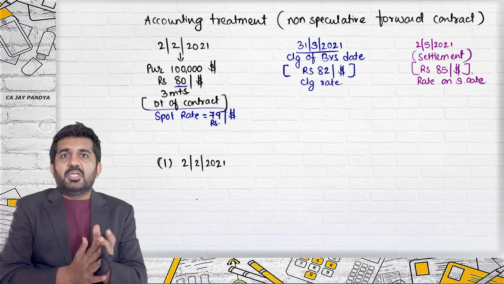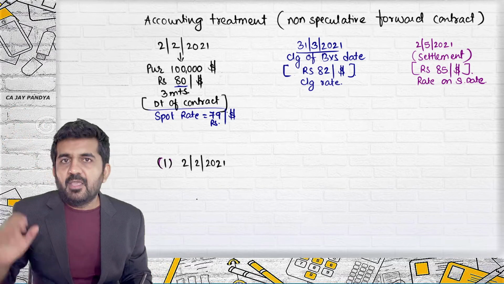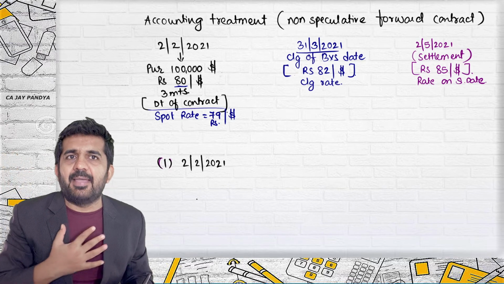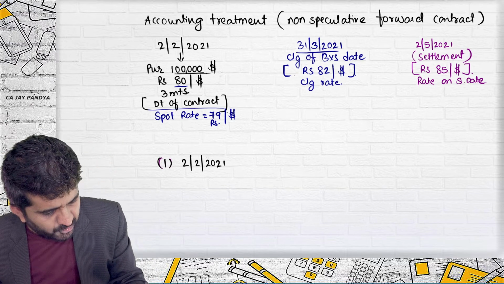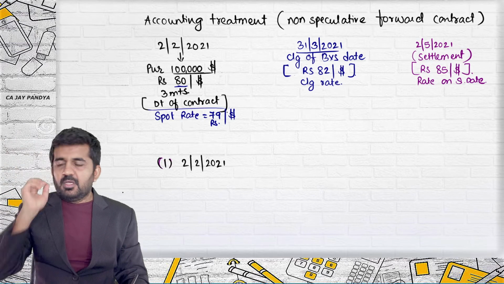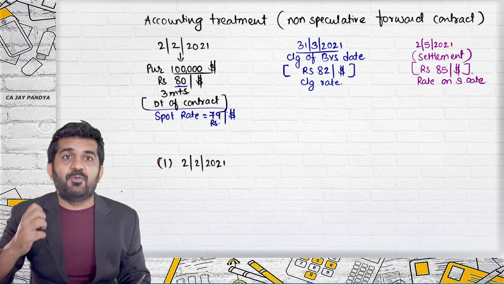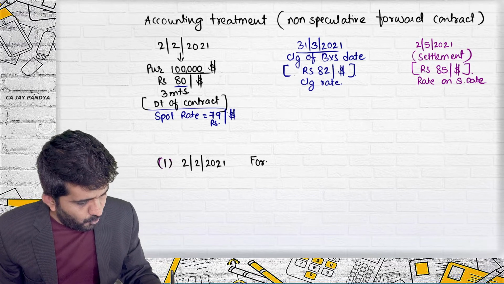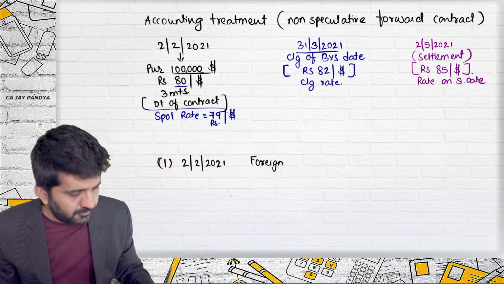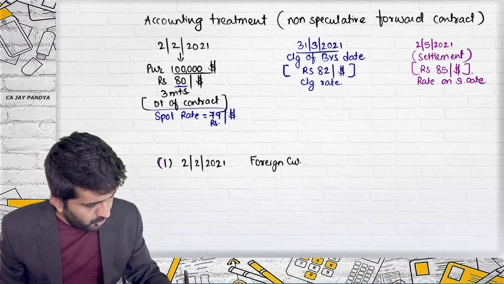See, what is the contract? After 3 months, I am going to get $1 lakh. I am going to get $1 lakh foreign currency